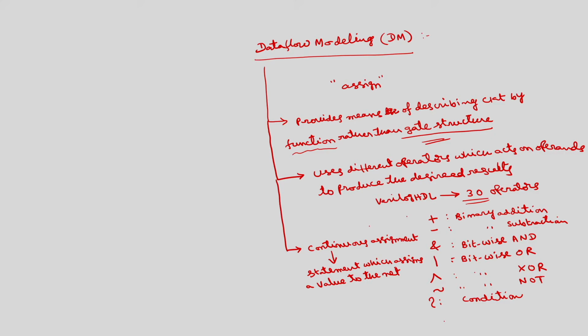What is a net? We have already described it in the introductory class of Verilog. A net in Verilog represents a physical connection between the circuit elements.